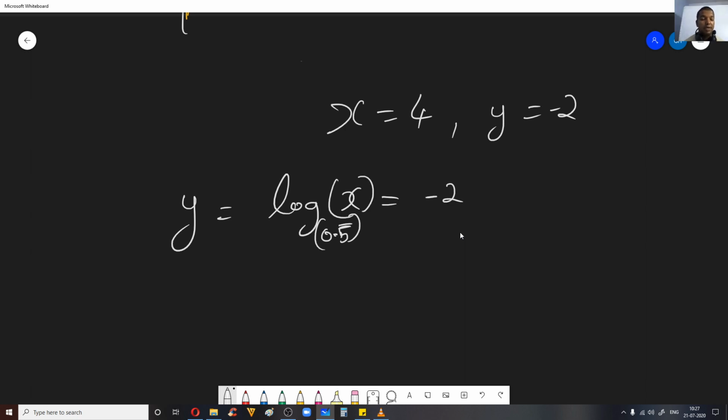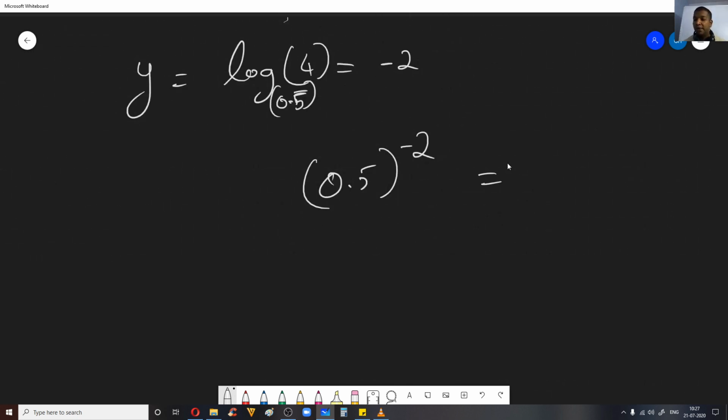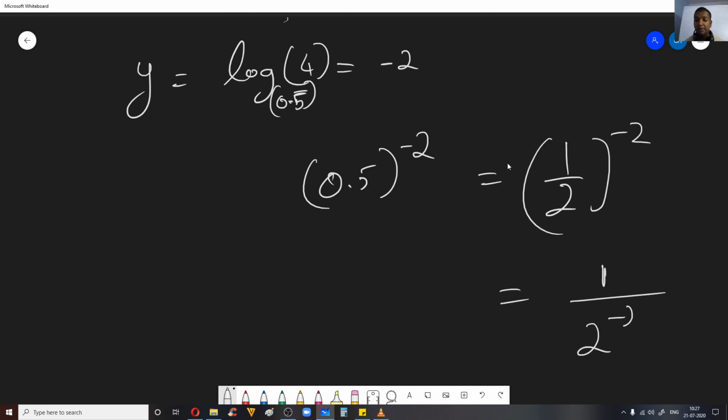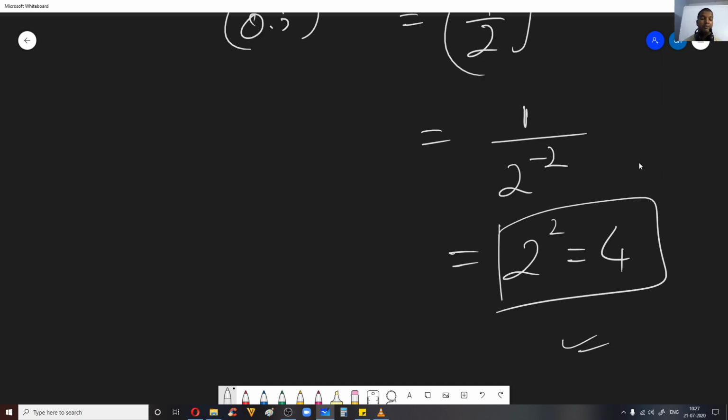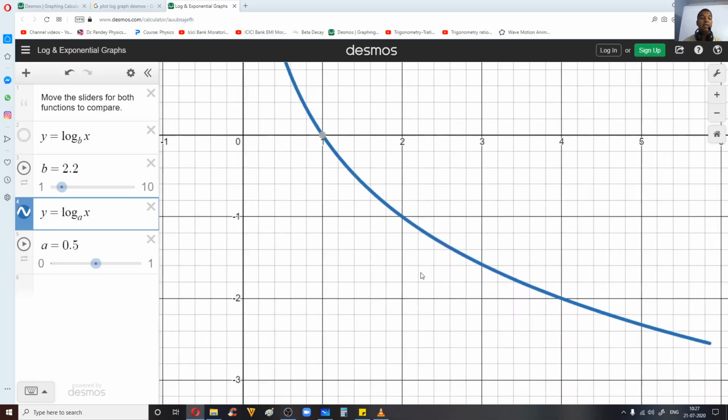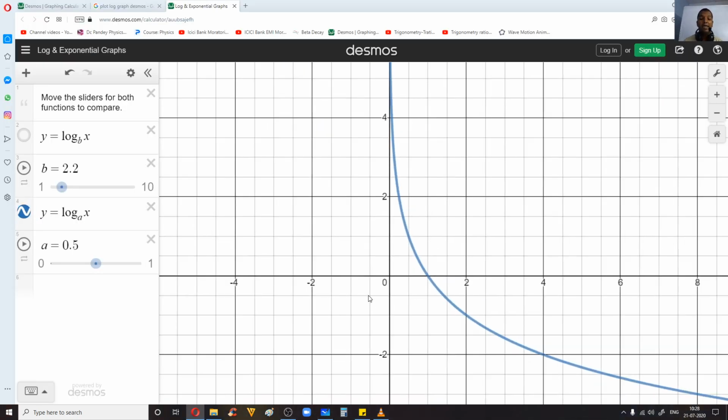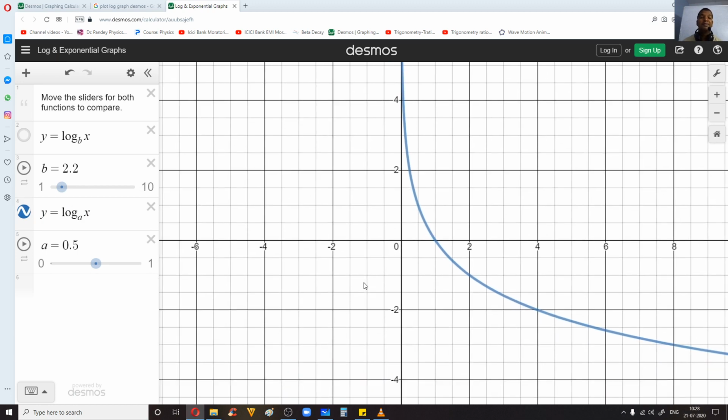So this x is actually 4. Let us verify that LHS is equal to RHS. So you can say 0.5 to the power minus 2. How to evaluate this? We'll write it as 1 by 2 to the power minus 2. Now 2 power minus 2, if you bring it to the numerator, you'll get 2 square, which is equal to 4. See, verified, right? So this will be the nature of the graph for a, that is the base value, lying between 0 and 1. Please try to remember this.